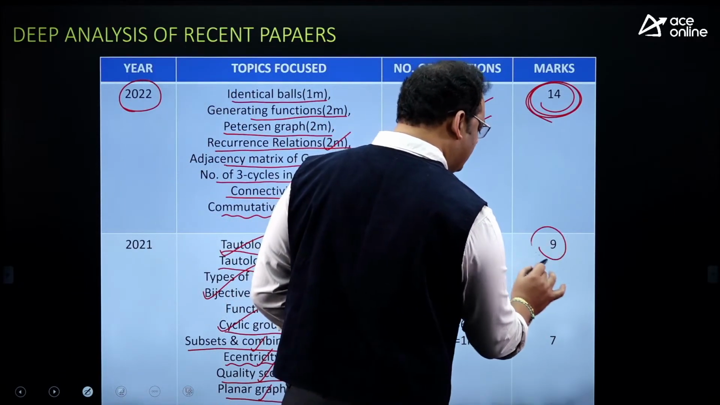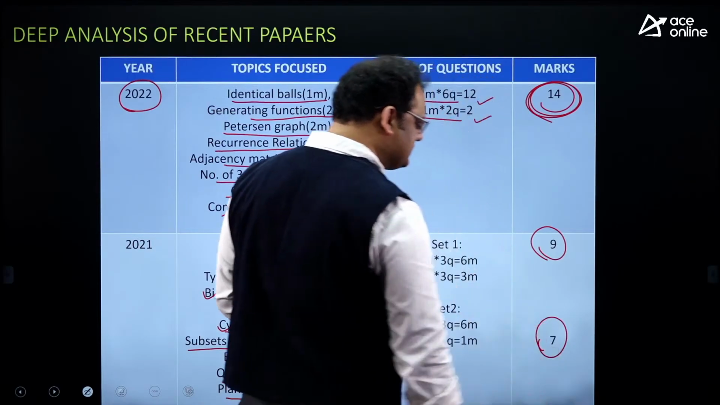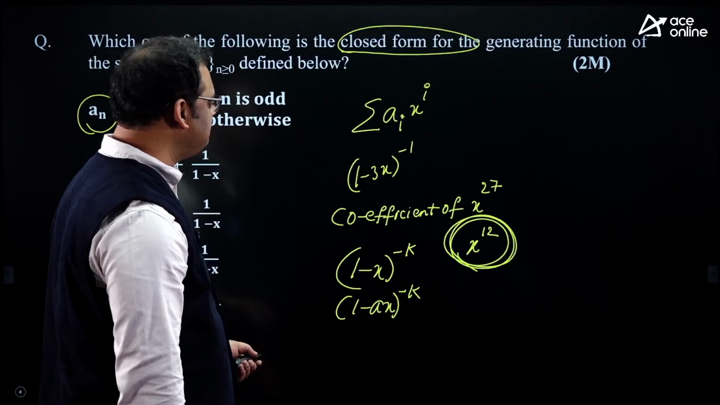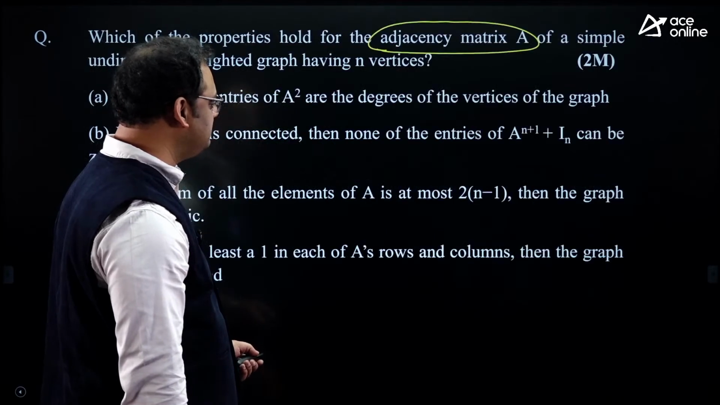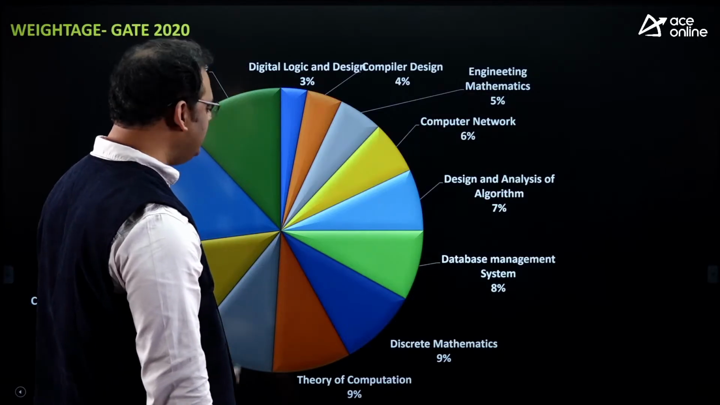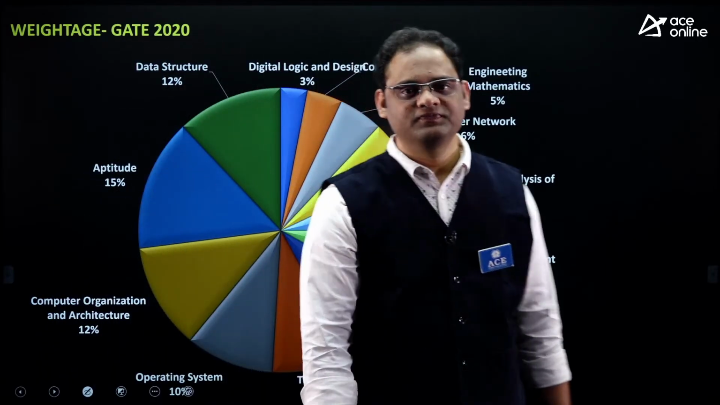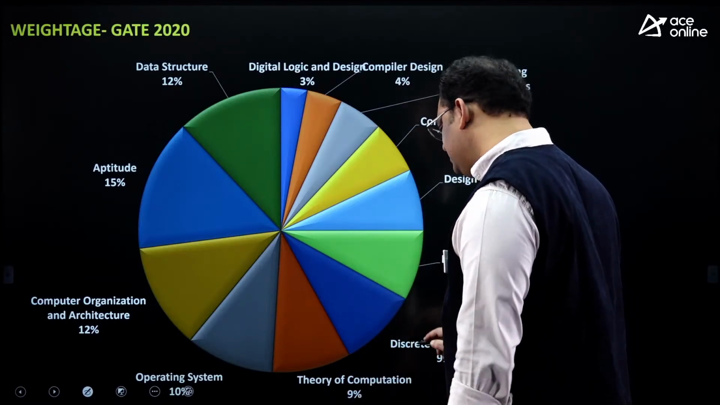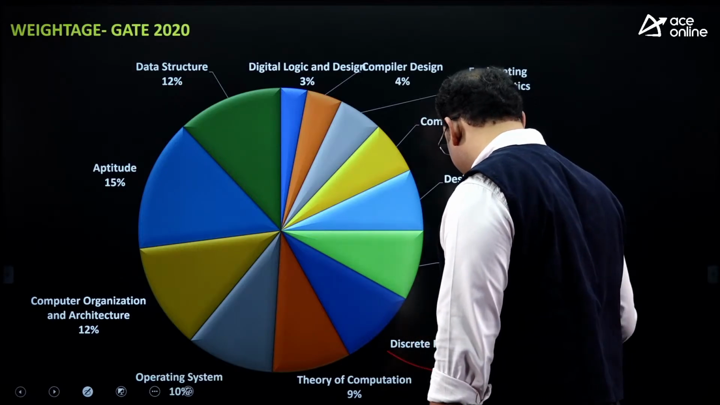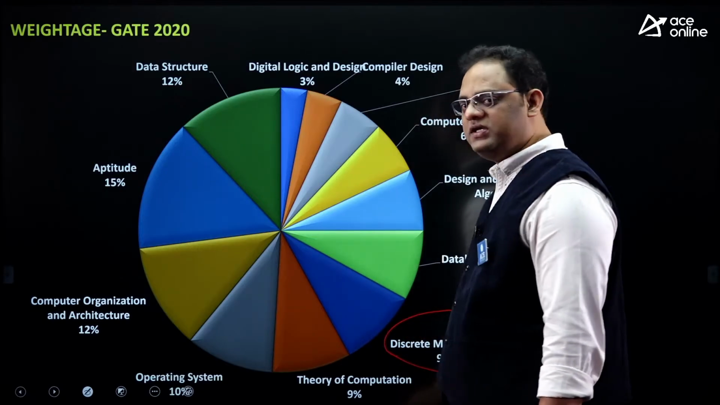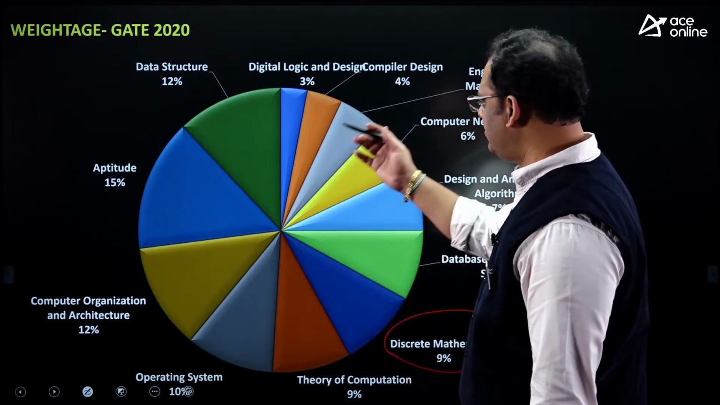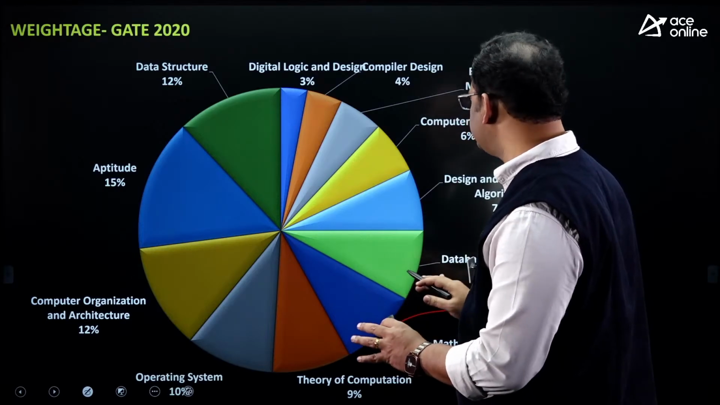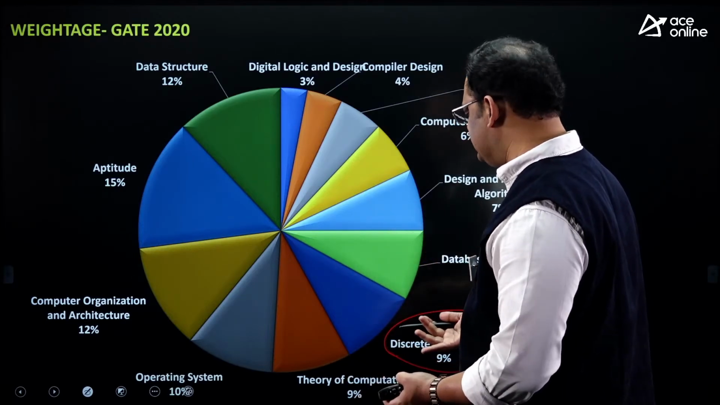Here we got 9 marks from set 1 and 7 marks from set 2. In a similar pattern, let us see the 2020 analysis also. In the 2020 paper also, discrete has very good weightage. The weightage is 9% here. If you observe all the subjects, the subject-wise weightage I have given here, you can understand the weightage.